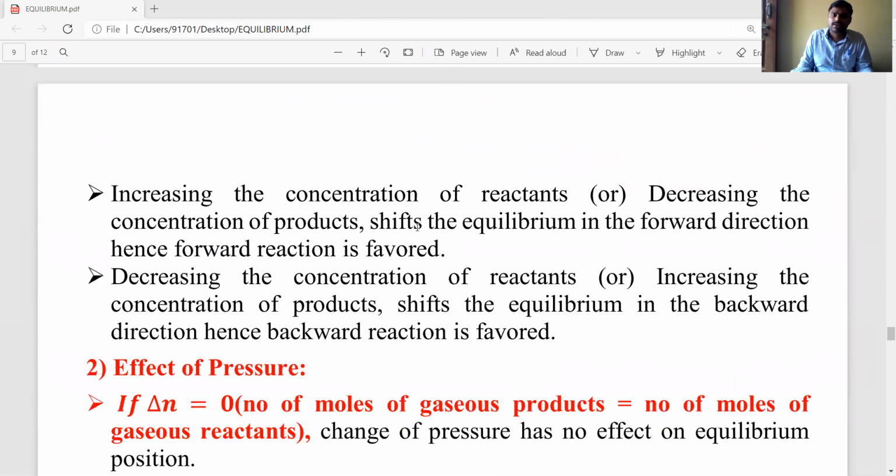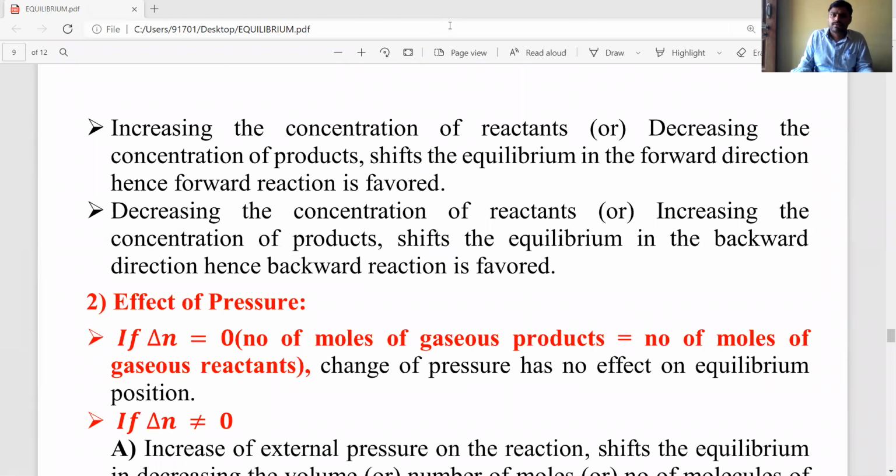Let's see the first one: the effect of concentration. Students, listen carefully, it is very easy.